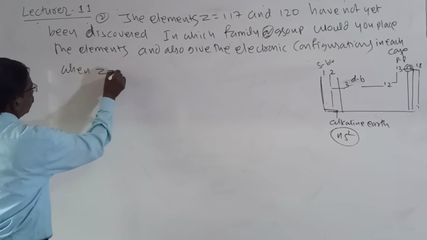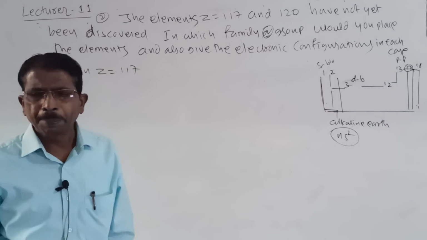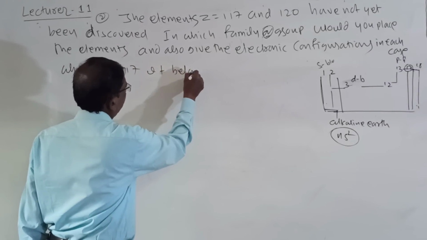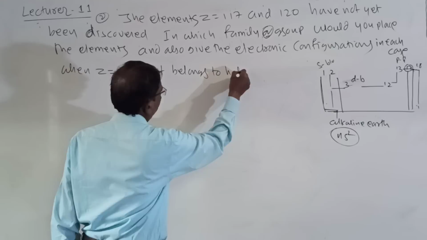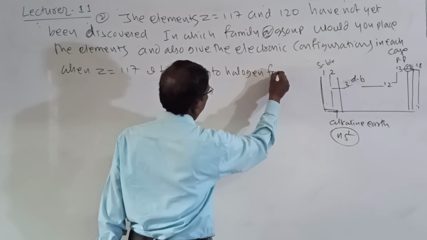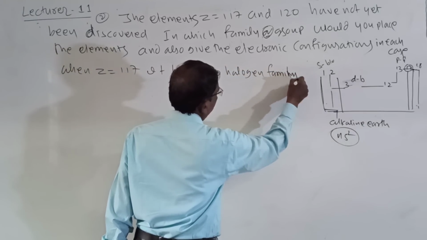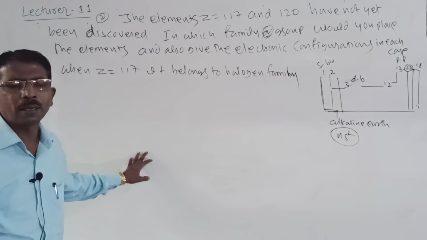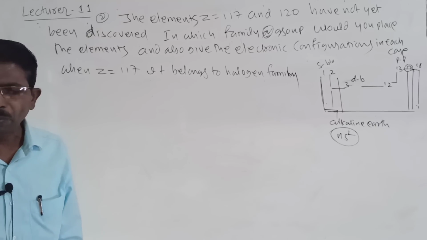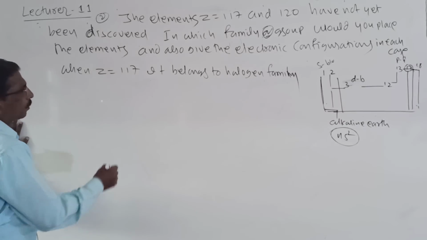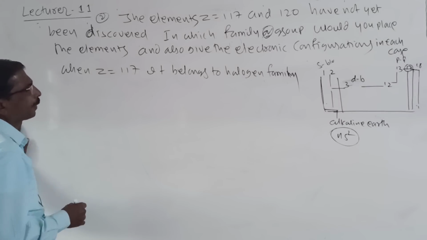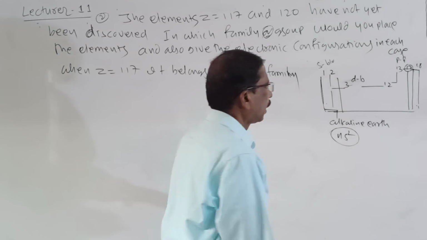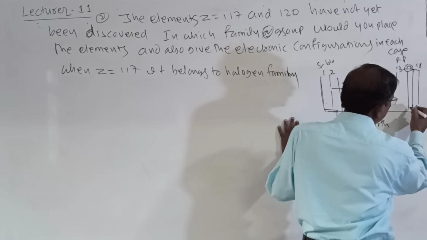when Z is equal to 117, it belongs to the halogen family. 117 belongs to the halogen family. And halogen family means its electronic configuration, what is its electronic configuration? 117 means the last element here, in group 18.